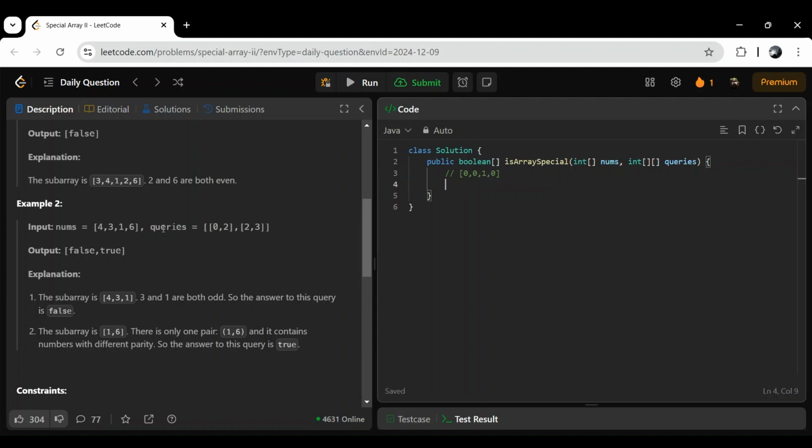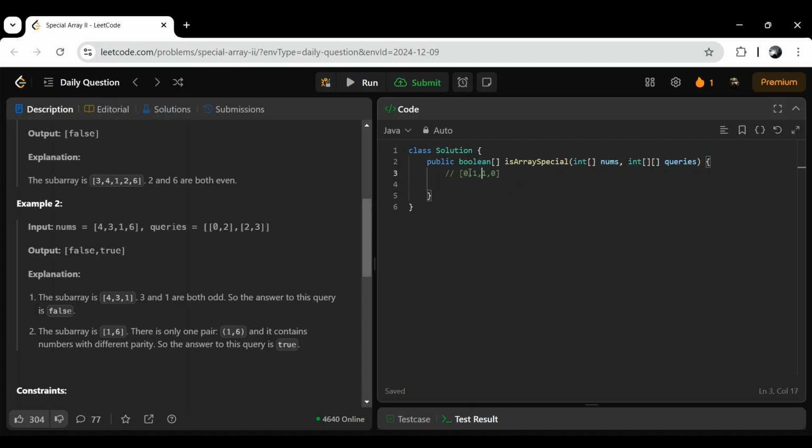Now we have queries 0 to 2. So index 0 1 2, how many are present? 1, because we are starting from 0. So we can say directly 1. If we are starting from here, it will be 0 always.